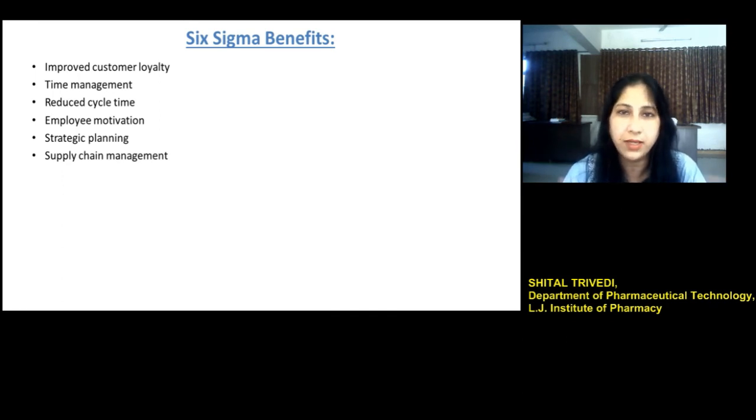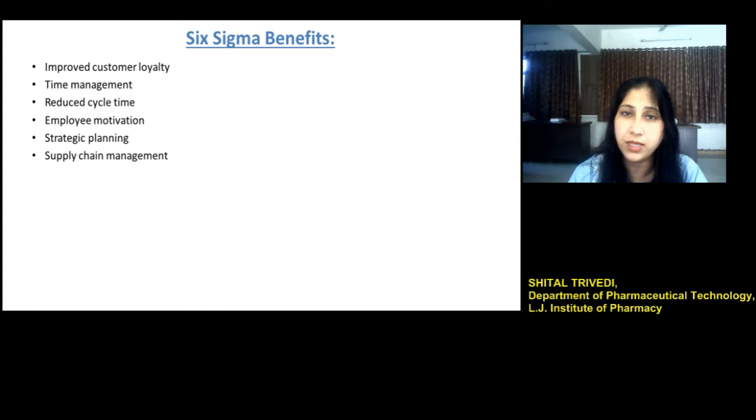So we can say when there is no defect in the product, obviously the customer gets satisfied and they become loyal to the product or service. The benefit, that is time management. So the application of the Six Sigma concept, people learn to utilize their time effectively. So that results in the management of the time of the employees.